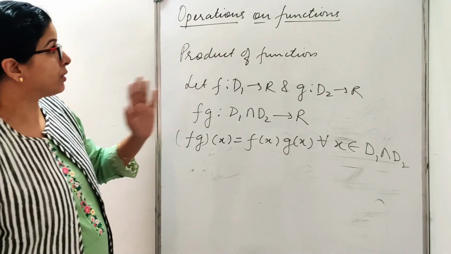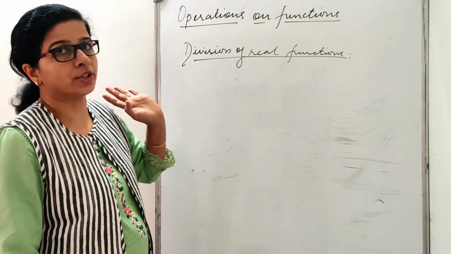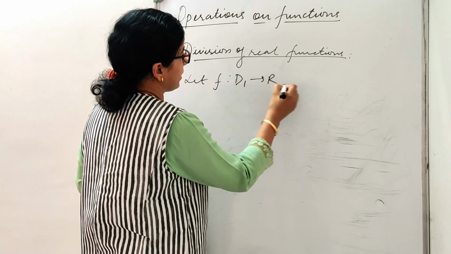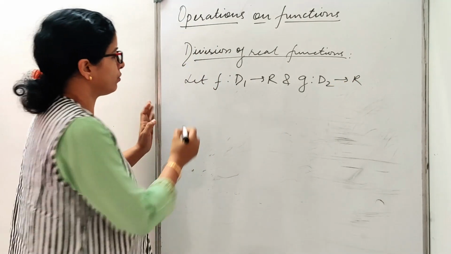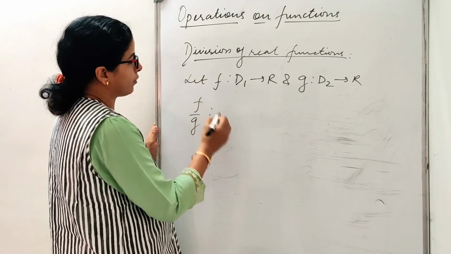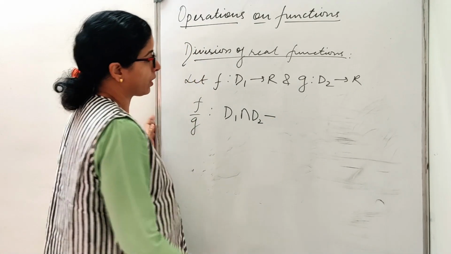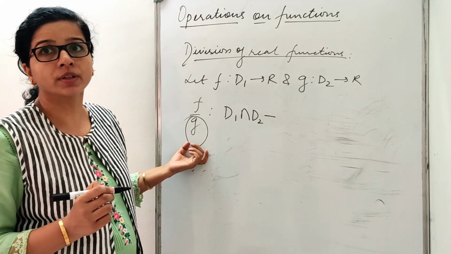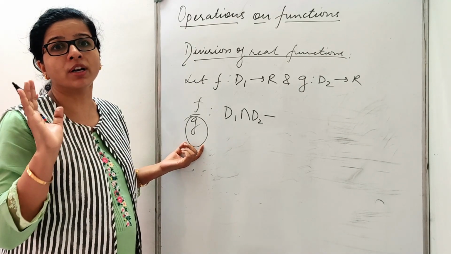Now we'll see the division of the real functions. Let f: D1 to R and g: D2 to R, we have two functions, and I want to find f by g. So it will be from D1 intersection D2 minus, what will we subtract? Those values for which this function will be equal to 0. Are you understanding? Because if this is equal to 0, then the quotient is not a defined quantity.